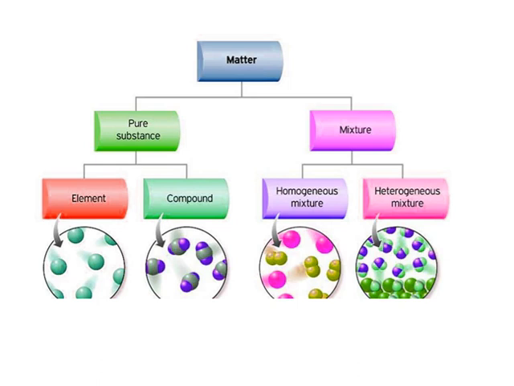In a homogeneous mixture, the components completely mix with each other and its composition is uniform throughout the mixture. For example, in a sugar solution, the sugar particles and the water particles are completely dissolved and uniformly distributed throughout the solution. So it is an example of a homogeneous mixture.